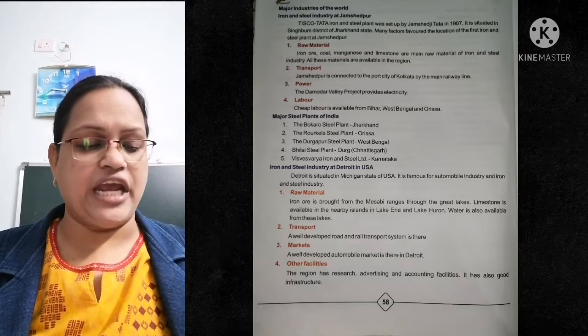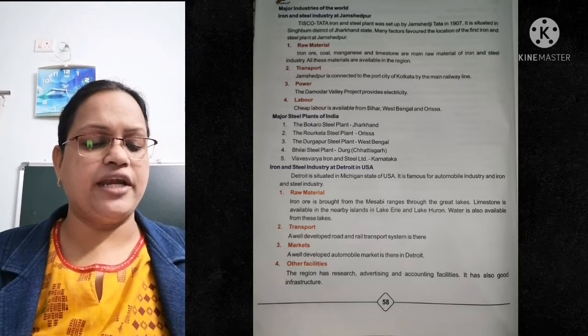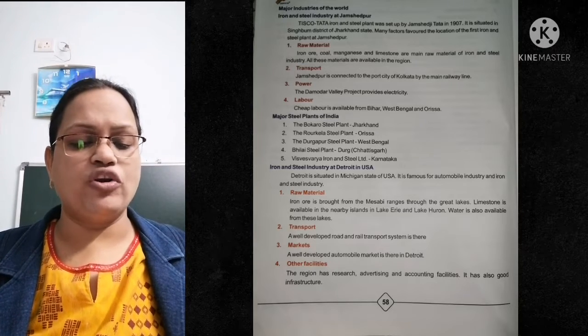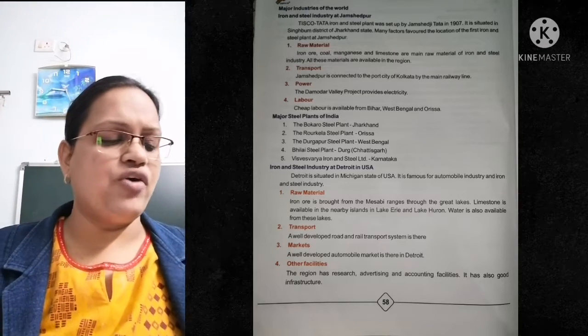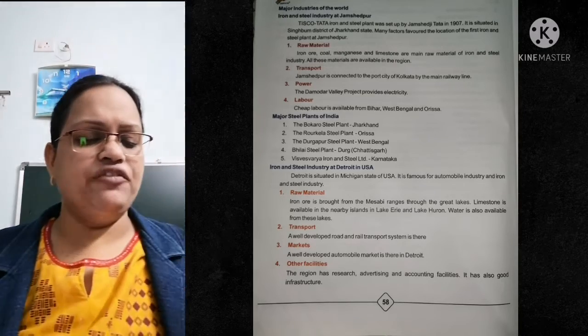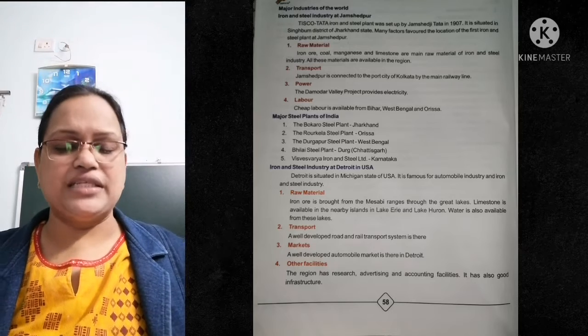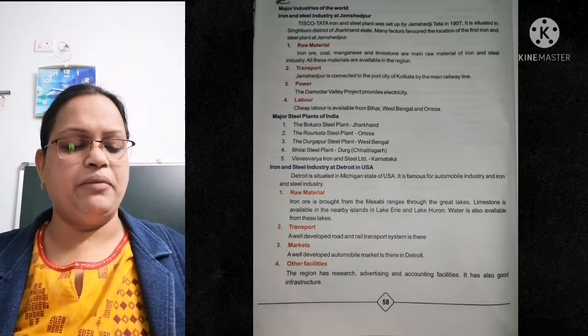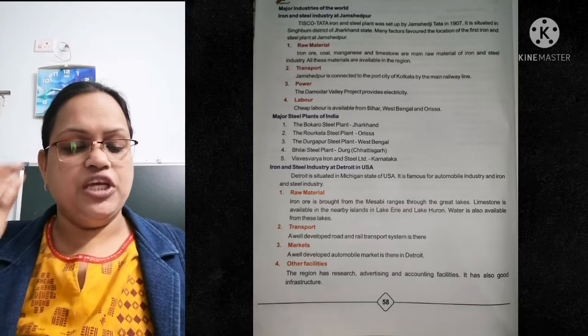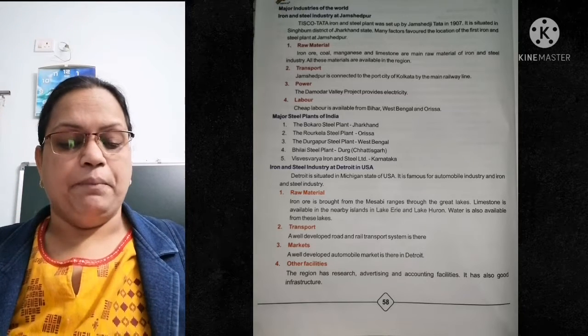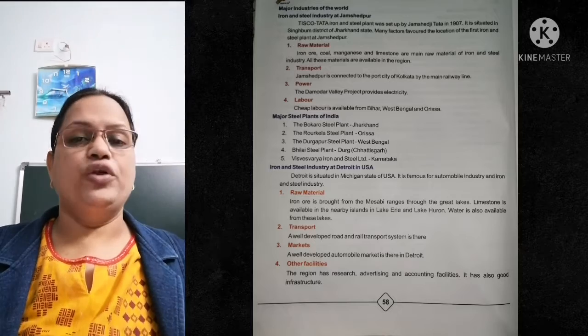Second is transport. Jamshedpur is connected to the port city of Kolkata by the main railway line. Then how is the power? Electricity is given by the Damodar Valley project. Labor, workers. Cheap labor is available from Bihar, West Bengal and Orissa.